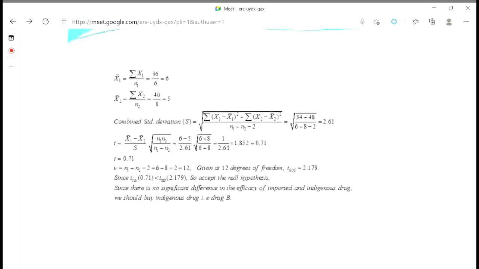If t calculated is greater than t critical value or table value, critical means table value also, then write down significant, and just again write down, arrow, reject the null hypothesis. Reject the null hypothesis.